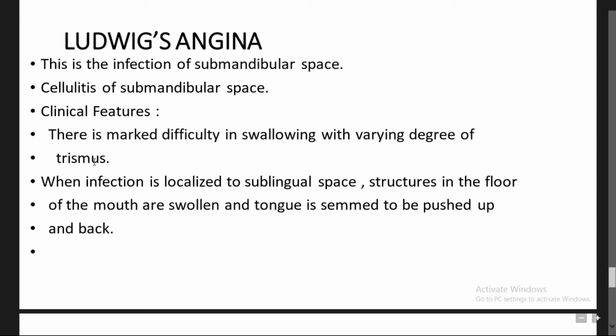When infection is located in the sublingual space, structures in the floor of the mouth are often swollen, and the tongue is seen to be pushed up and back. You can see here in the picture.